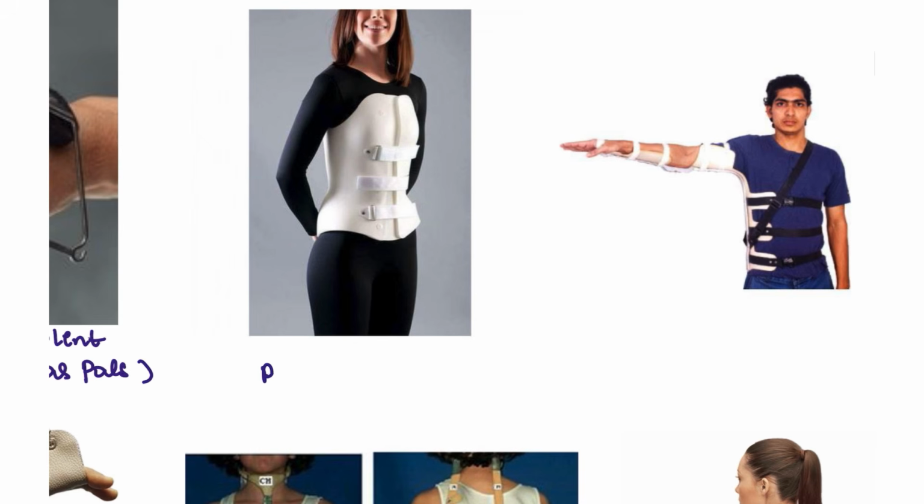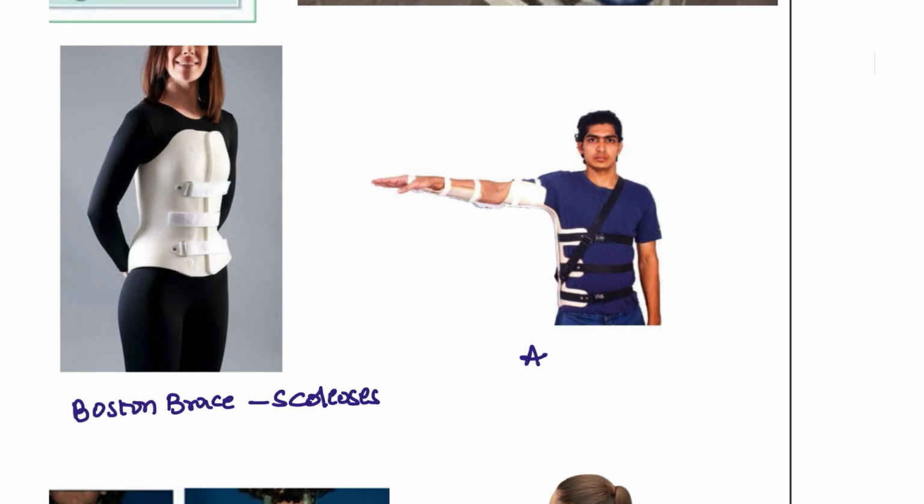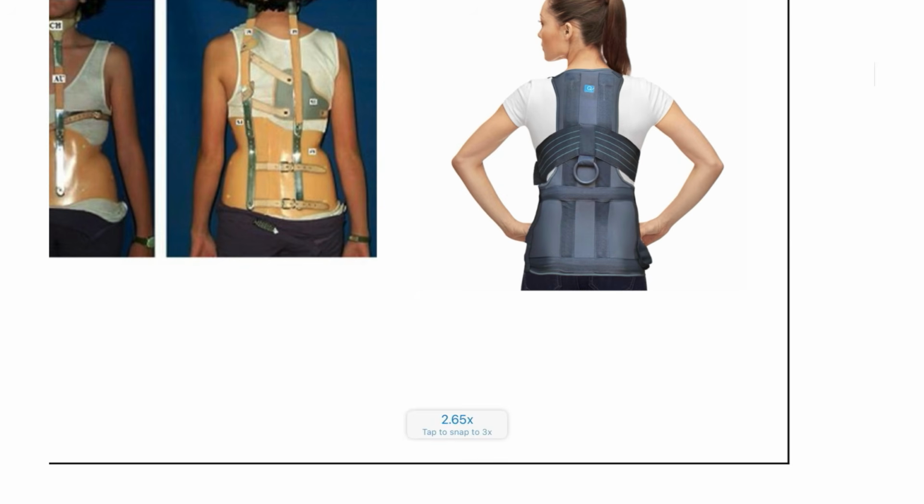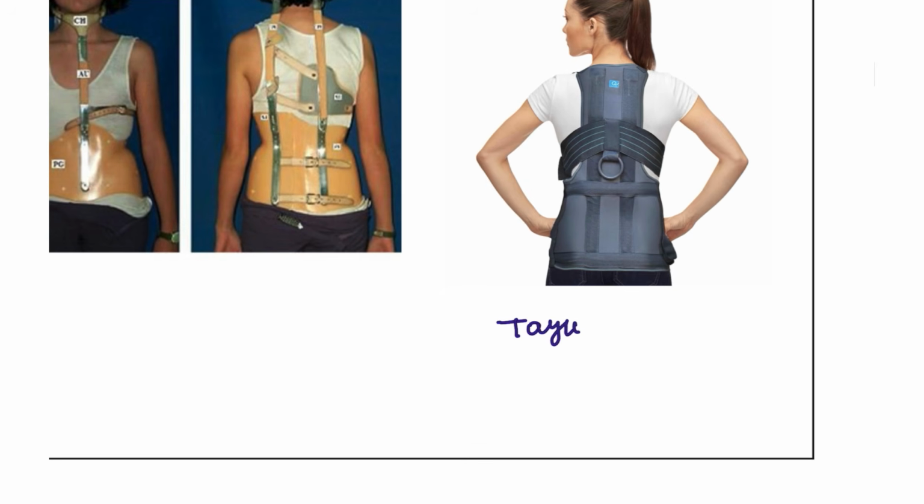Next, this is the Boston brace, used for scoliosis and vertebral abnormalities. Next, this is the aeroplane splint, for those who have a brachial plexus injury, right? Patients suffering from brachial plexus roots and trunks injuries can use this brace. Next, another brace, also known as the Taylor brace. This is the Taylor brace used for Pott's spine or associated with TB spine. Okay.